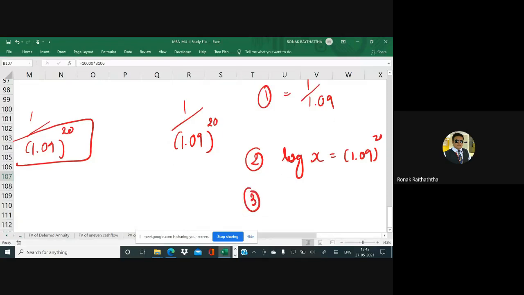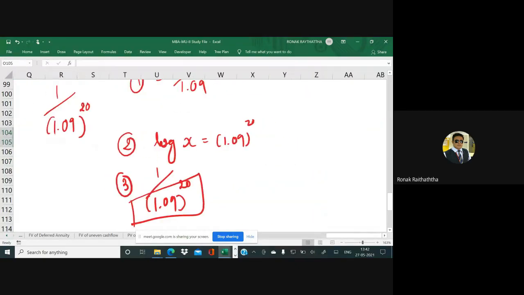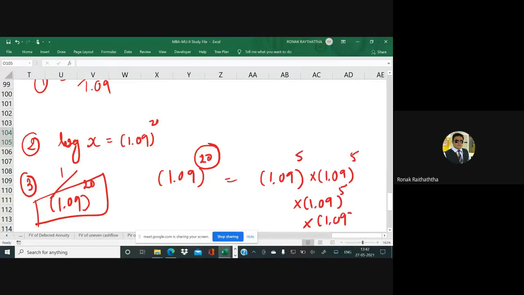Way number 3. 1 divided by 1.09 raised to 20 here. So first solve this denominator. So keep multiplying 1.09 raised to 20, and 1.09 raised to 20 can also be simplified further. You can divide this 20 into various parts, right? So it can also be written like 1.09 raised to 5 multiplied by 1.09 raised to 5 multiplied by 1.09 raised to 5, 1.09 raised to 5.